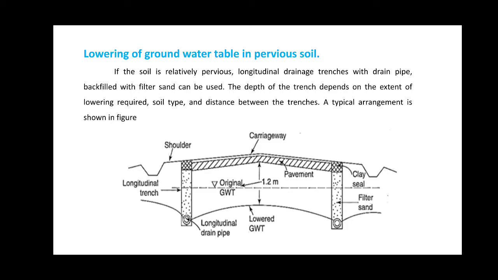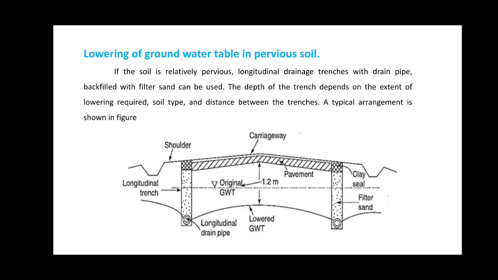sand can be used. As you can see from the figure, for the carriageway or the pavement, with the provision of the shoulder. At the end of the shoulder, we have provided the longitudinal trench, and at the same time, there is a provision of the longitudinal drain pipe with the sand filter. Here, the water at the depth of the trench depends on the extent of the lowering required, the soil type, and the distance between the trenches.